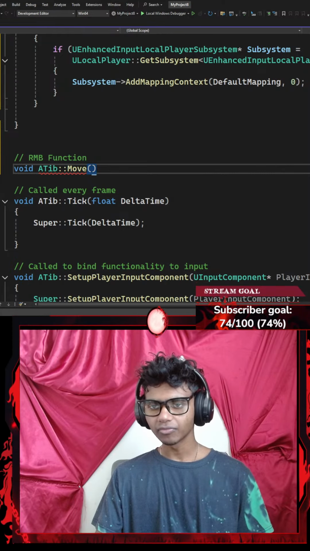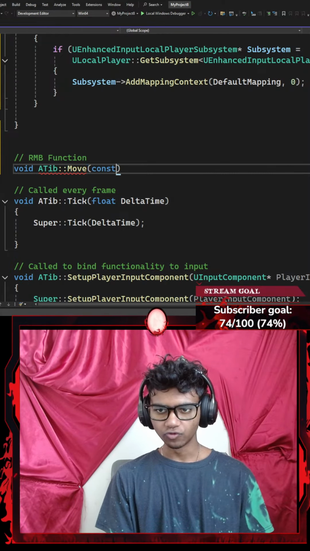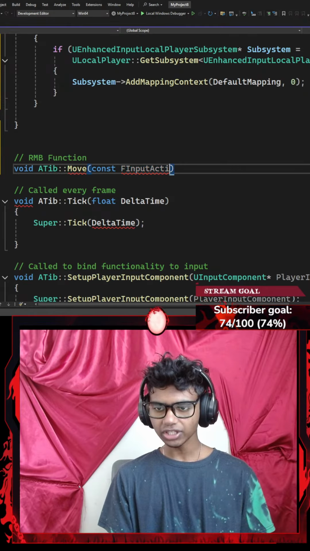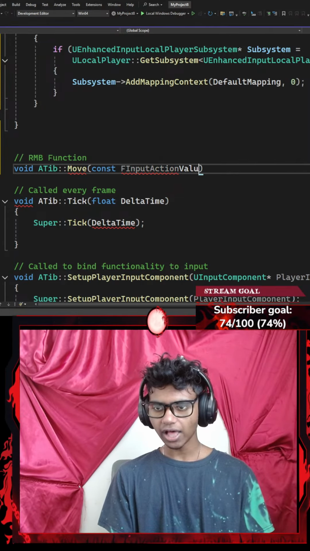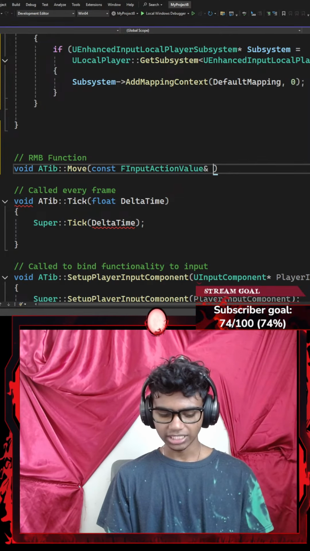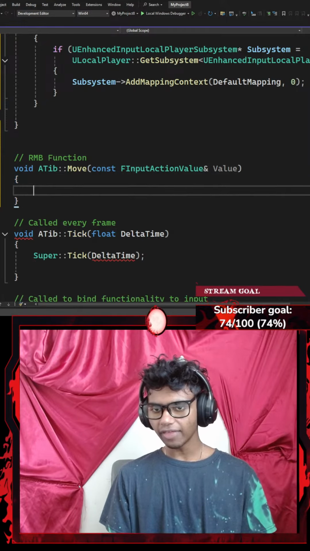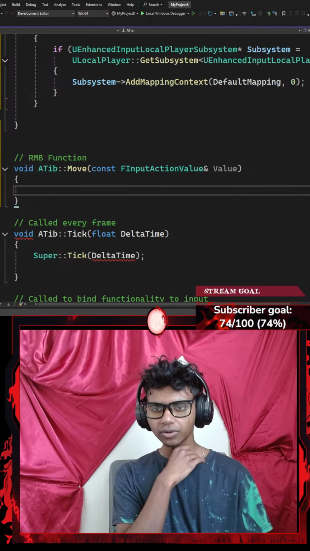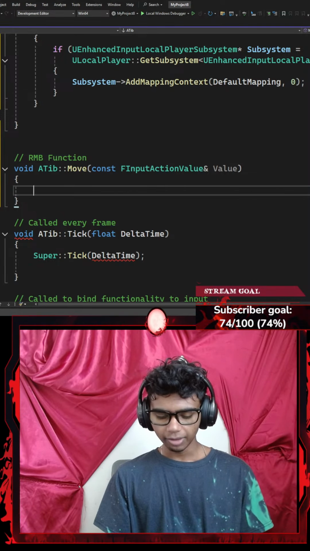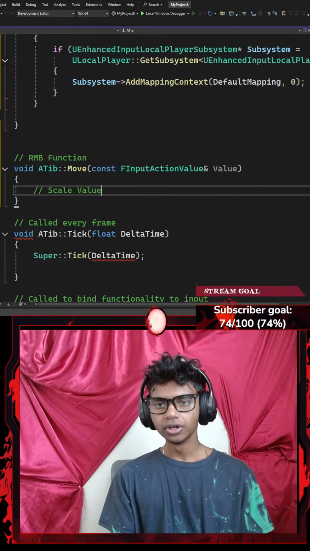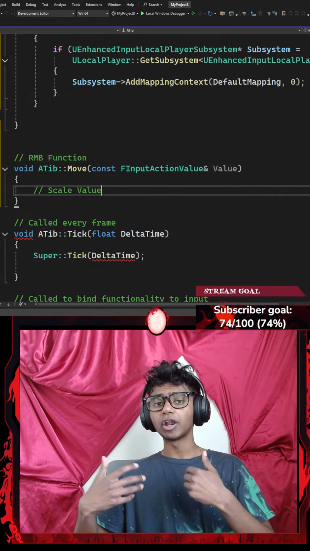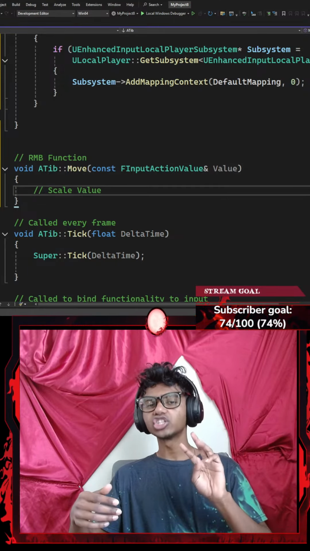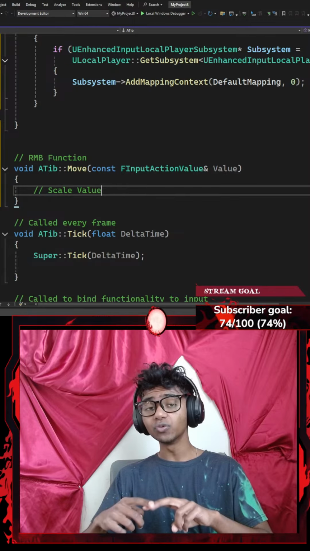In my C++ file, my move function does require a constant parameter of my FInputActionValue. Let's go with something like action value that requires the memory address of a value parameter. And then I'm going to go with the pair of curly braces. Now, inside my pair of curly braces, let's add a comment that says something like scale value, because the way I'm going to be making my player move is using the function called add movement input, which requires two parameters, a scale value and a world direction.